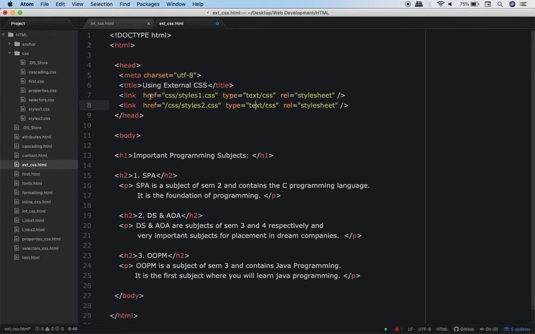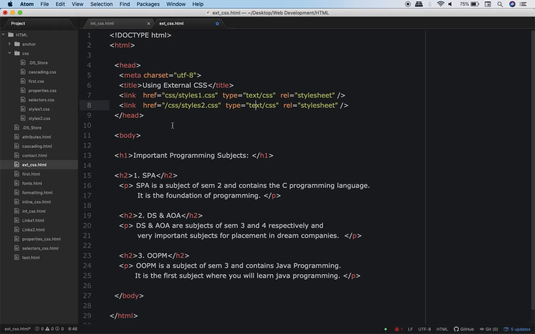Okay, so now by writing the link element over here, what we are basically doing is, we are linking this HTML file with some other file. Now which other file? So pay good attention over here.